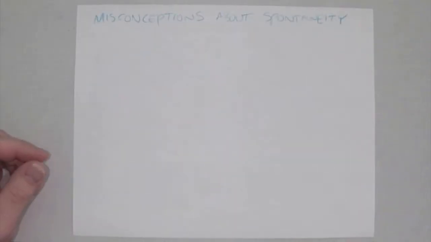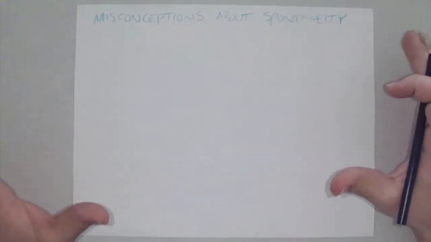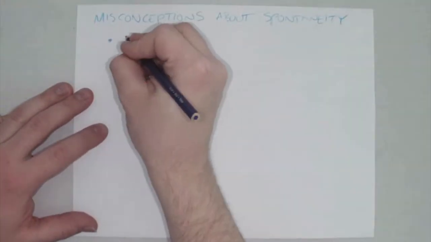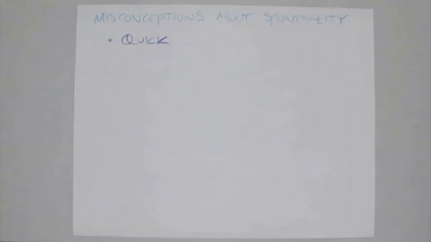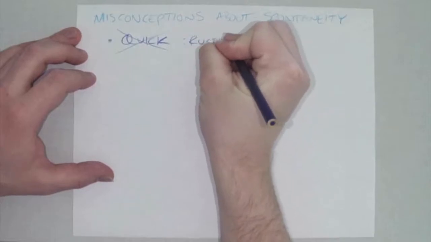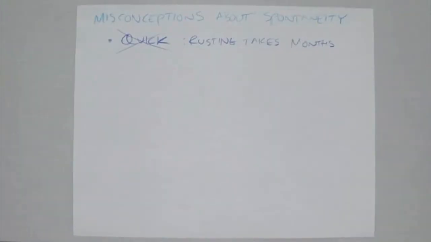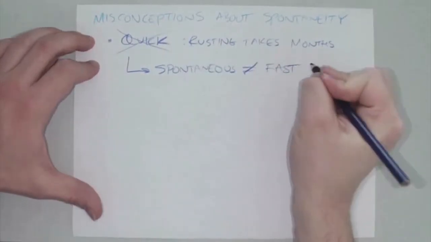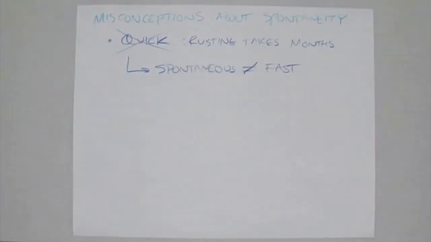Now I want to look at a couple of common misconceptions about spontaneity. One of those is that a spontaneous process is quick. Rusting is a spontaneous process and is definitely not quick. Rusting can take months. Coal forms over millions of years. Diamonds eventually turn back into graphite. All of those are spontaneous processes, but they do not happen instantly. So spontaneous does not equal fast. It just means it's eventually going to happen. It could happen very quickly, but that's not necessarily true.